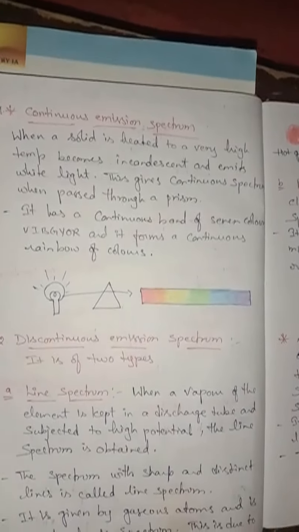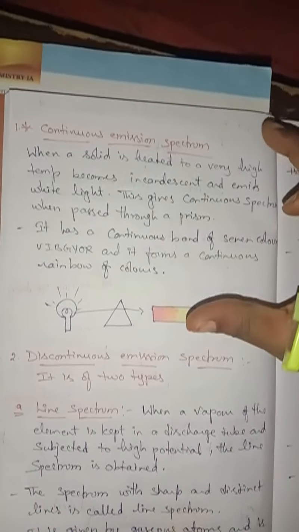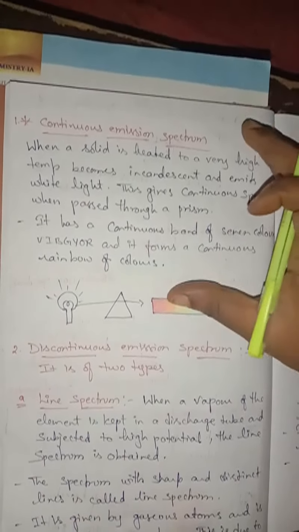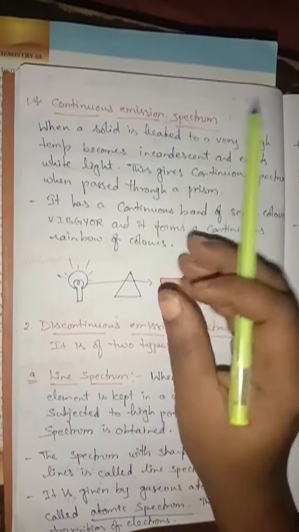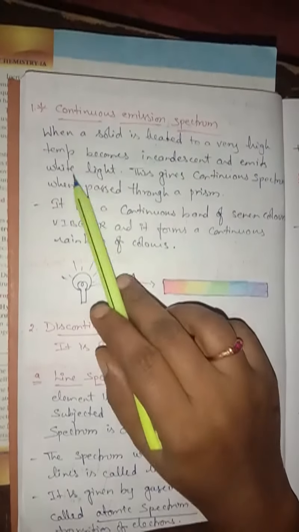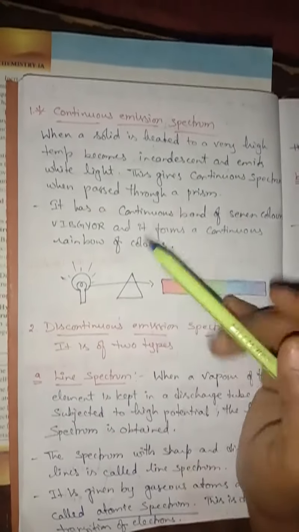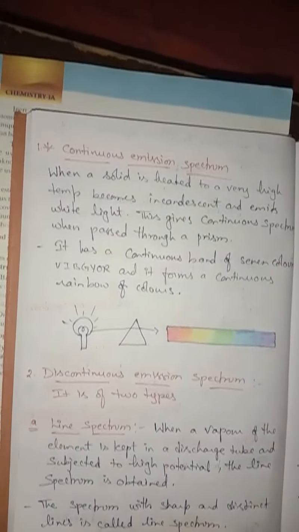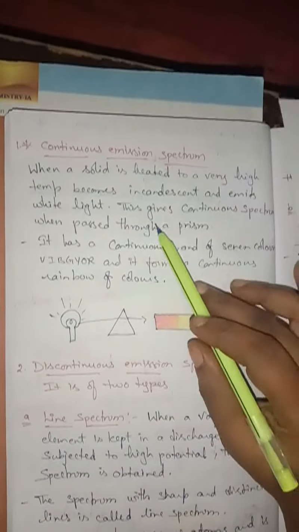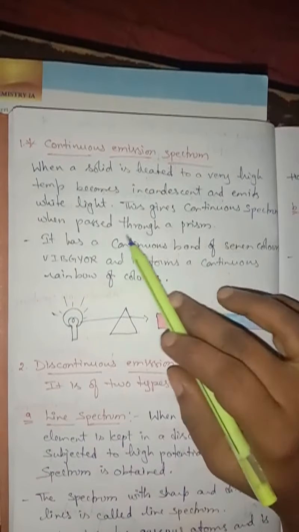So now we are going to look into continuous emission spectrum. So how a continuous emission spectrum will be, we are going to see now. When a solid is heated to a very high temperature, it becomes incandescent. That means it shows some light and emits white light. I said, first it releases some amount of energy with some color, and later it comes to white light. So this gives continuous spectrum when passed through a prism.